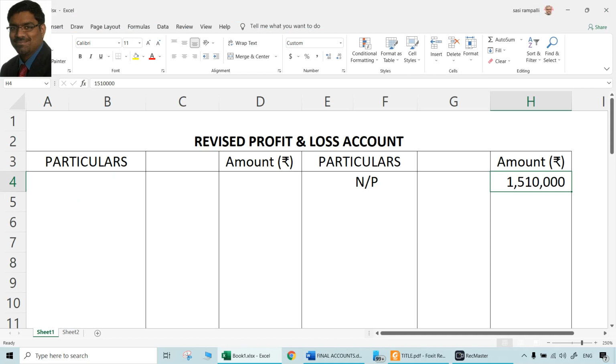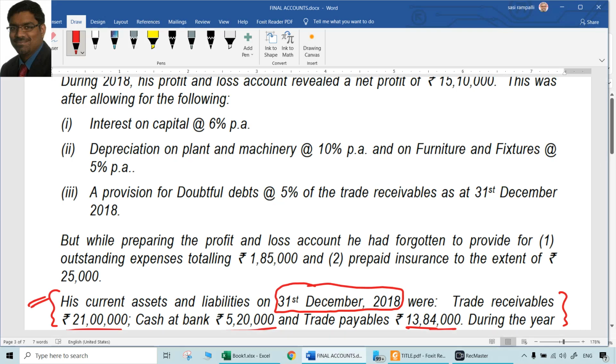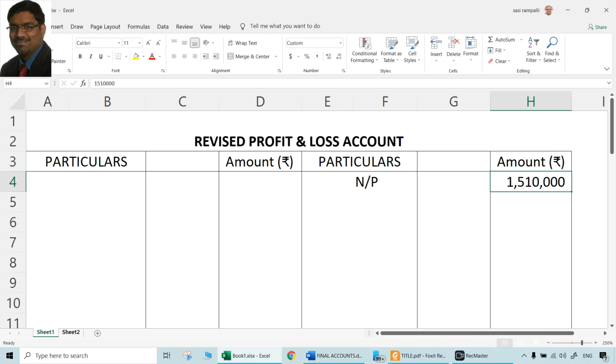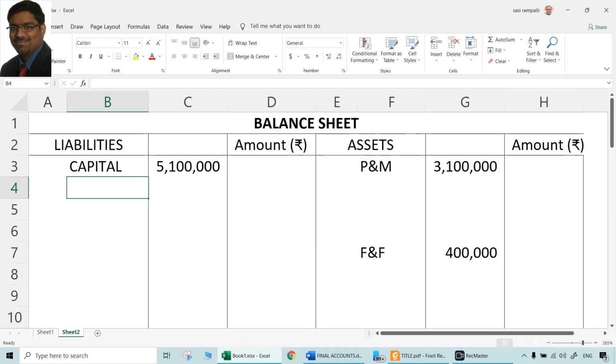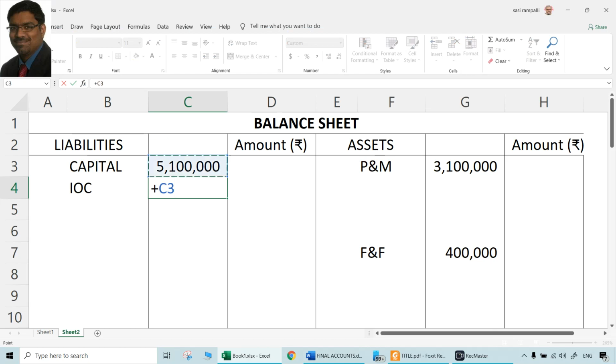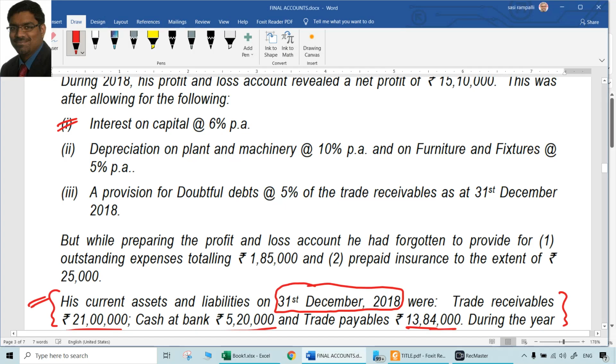But what about the balance sheet impact, the other impact? That we have to give. That is not yet given. Interest on capital is there at the rate of 6% per annum. So interest on capital is already adjusted, meaning it would have been debited to the P&L account. We don't have to do it again. But the credit aspect of that we have to do now, because interest on capital ideally should be added to the capital. How much is that? 6% on 51 lakhs means it will come to 3 lakhs 6,000. That should be added to the capital. So one aspect of the double entry was already done according to the question. So we are doing the other aspect. In this case, the debit aspect was already done. Now what we have done is the credit aspect.